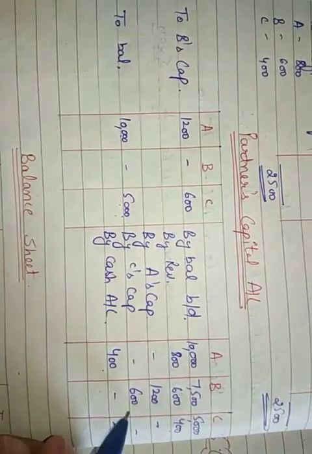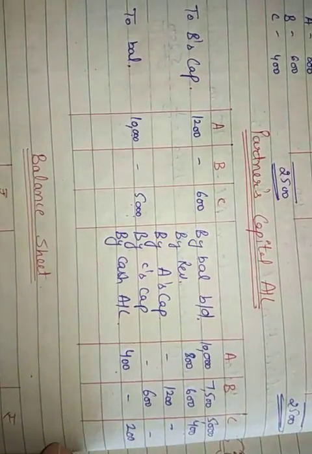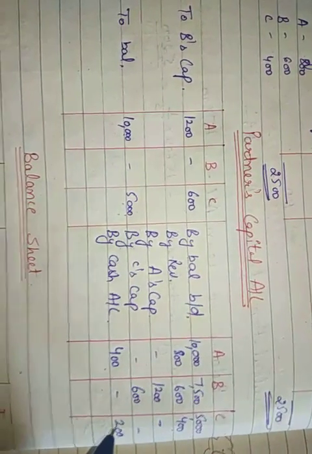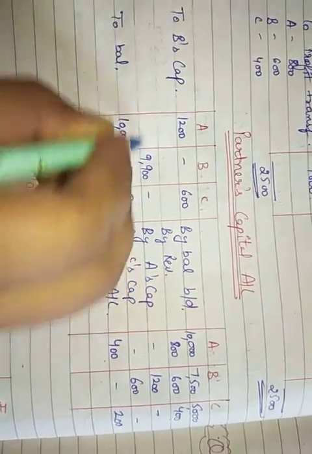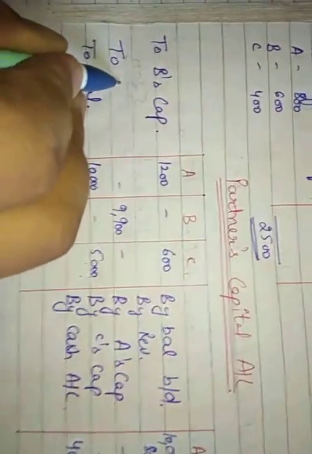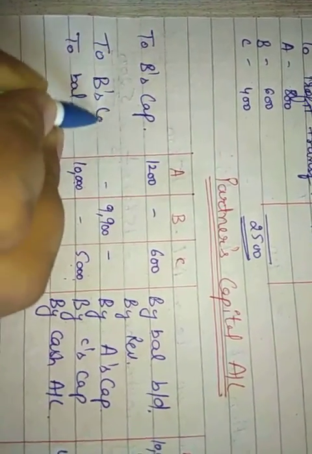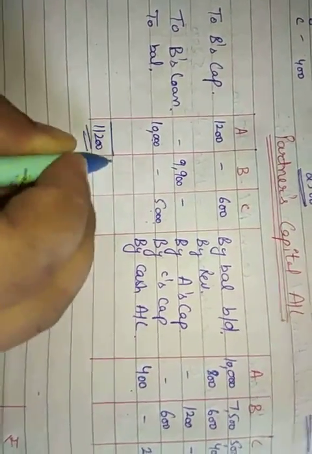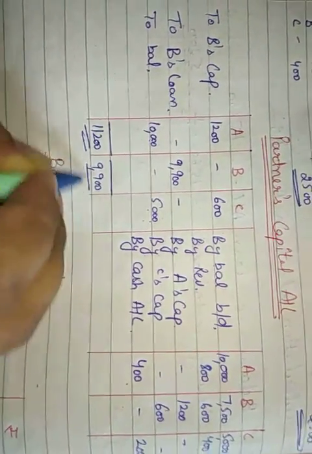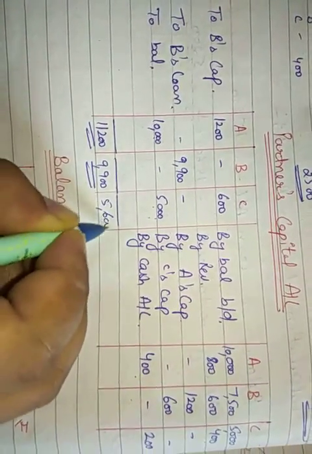Now we have balanced this. Now we will balance B's side, because all the amount of B will be transferred to his loan account. So that will be 9,900 in total, and the entry will be to B's loan account. Alright, this was all. And now we will just equate this. This side is 11,200. This is 9,900 and this is 5,600.